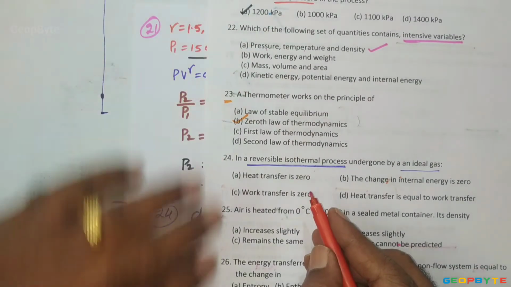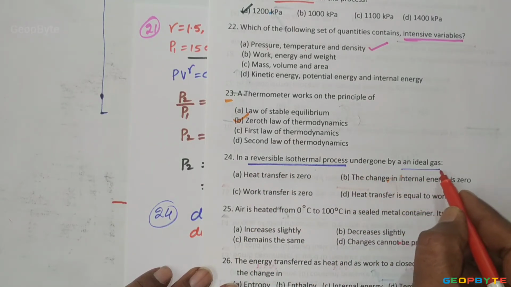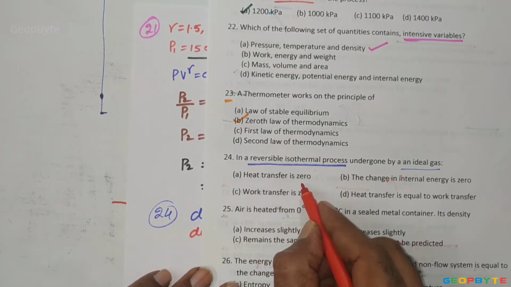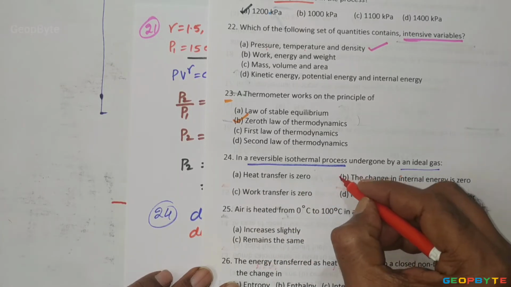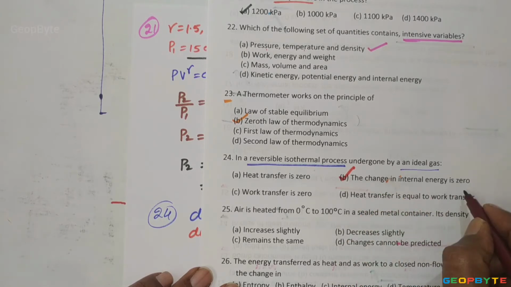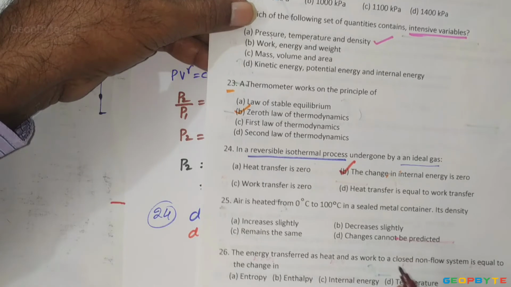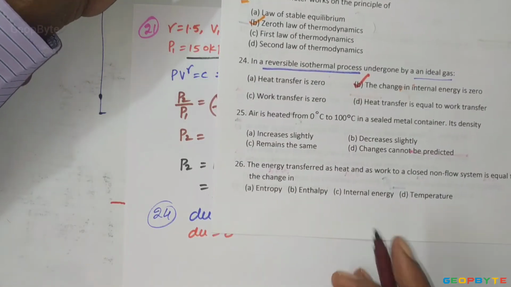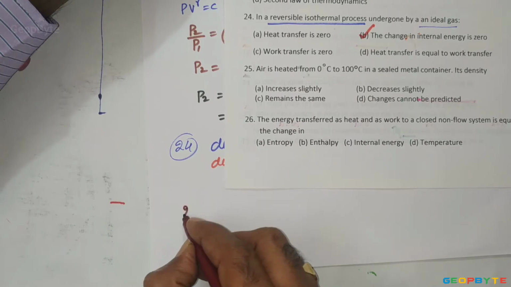Come to the options. In a reversible isothermal process undergone by an ideal gas, heat transfer is not 0. Change in internal energy is 0. Yes. In the ideal gas isothermal process, internal energy remains constant, or change in internal energy remains 0. That is about the 24th problem. Come to the 25th problem.